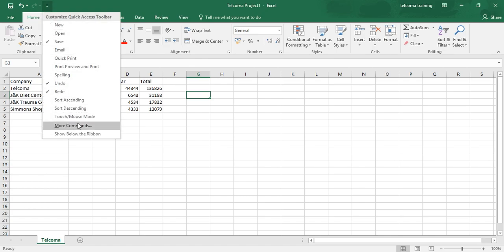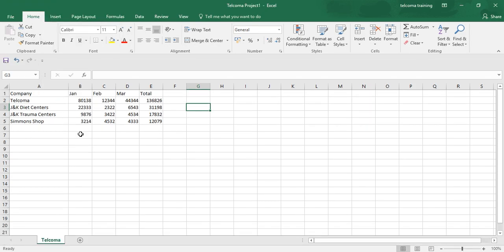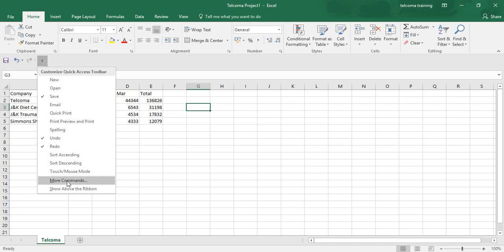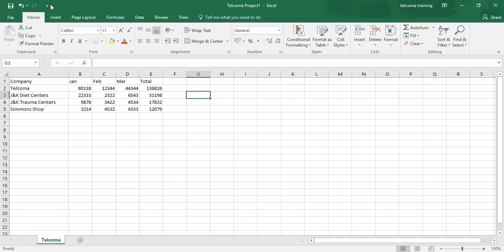The last option is show below the ribbon. When you select this command, your Quick Access Toolbar will be shown below the ribbon. Select it. Okay. Here is your Quick Access Toolbar. Let it be on the top. Show above the ribbon. Okay. Now it's here. This was all about how to customize the Quick Access Toolbar menu commands.